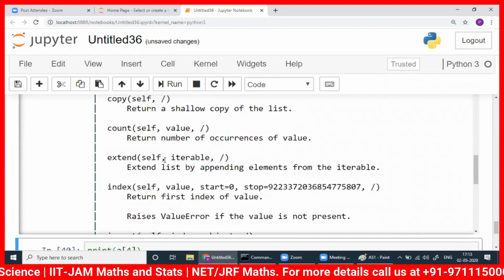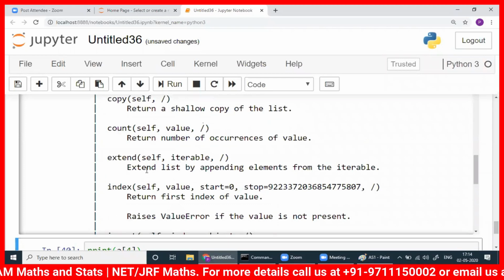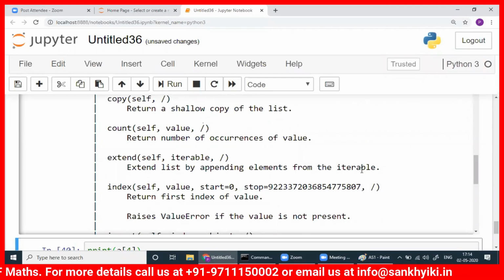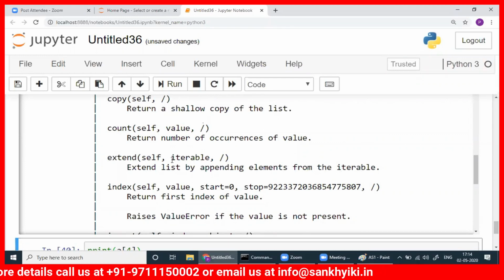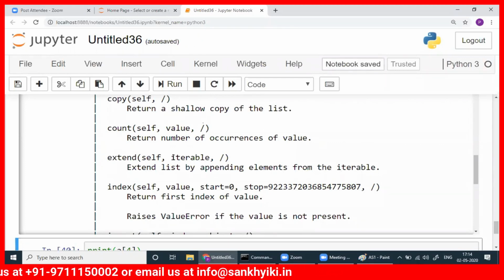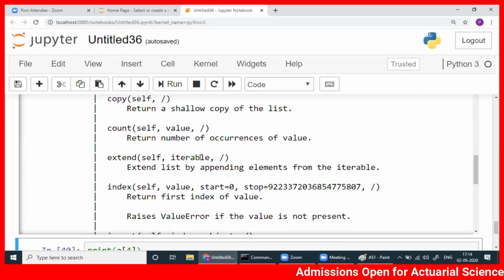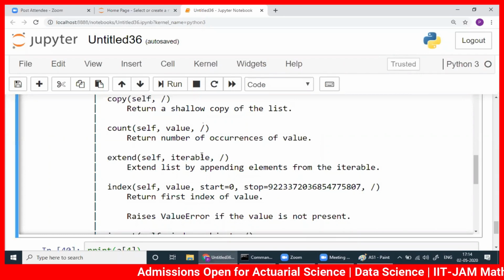What about this extend method? Extend list by appending elements from the iterable. Again, iterable is a technical term. This is for the programmers, Pythonists you can say, or maybe other programming languages, those who have done Java and all that, they have some idea about iterable. You need not worry. We'll do it after 3 weeks' time. Just remember, iterable is something we will learn later.